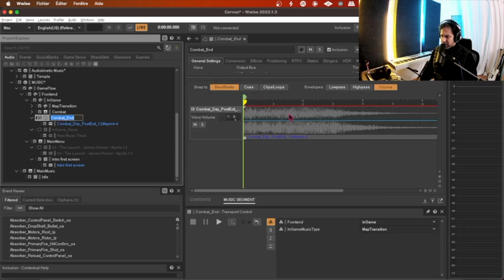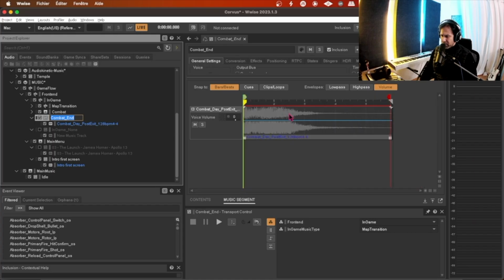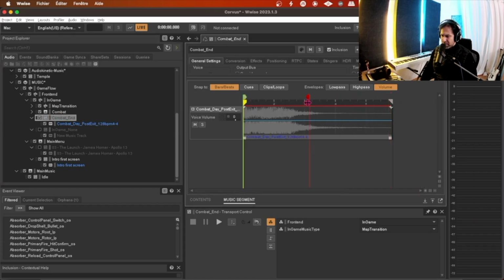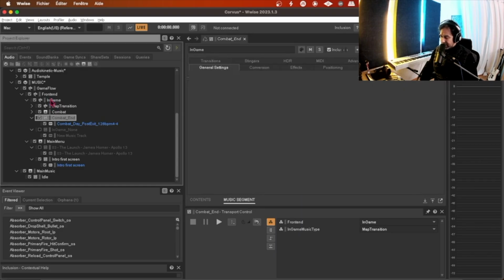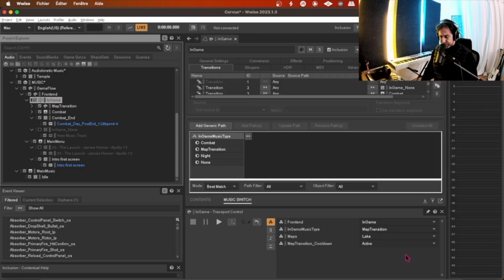So let's zoom out, and yeah, of course, maybe it's a better idea to start, I don't know, let's say 1 bar. Yeah, 1 bar will be okay to transition with maybe 1 bar and a half. So to transition again with map transition. And let's test that again. So let's start with lake.